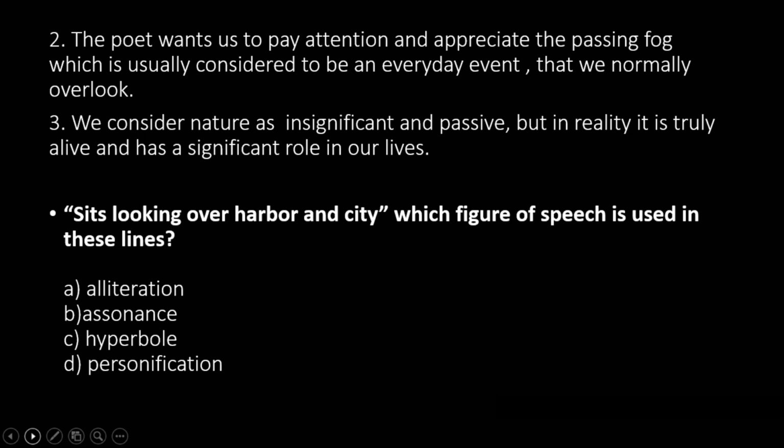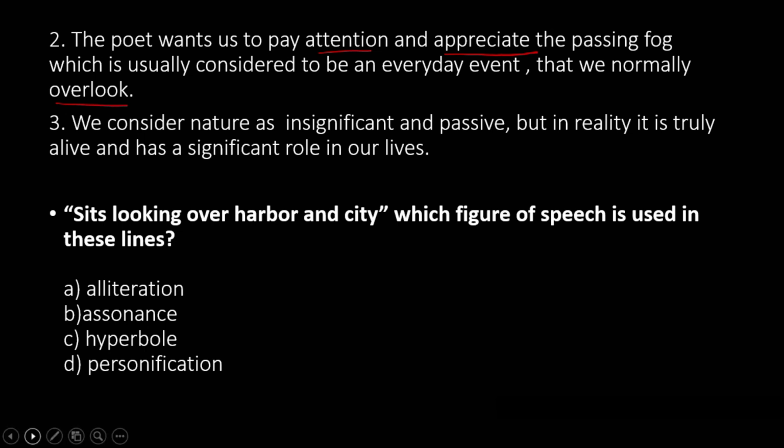The poet wants us to pay attention and appreciate the passing fog, which is usually considered an everyday event that we normally overlook. So we normally overlook such everyday matters, but the poet is telling us to consider it and pay attention.